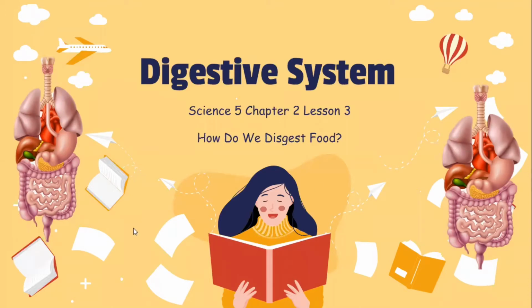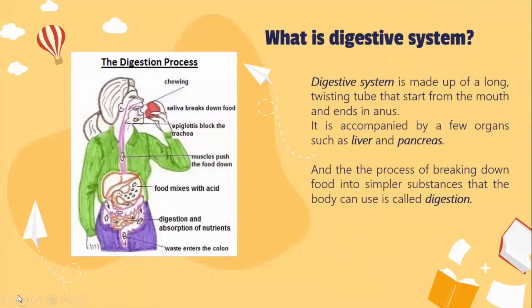Okay, let's get started. The first thing that you need to know is the meaning of the digestive system. The digestive system is made up of a long twisting tube that starts from the mouth and ends in the anus. It is accompanied by a few organs such as the liver and pancreas.